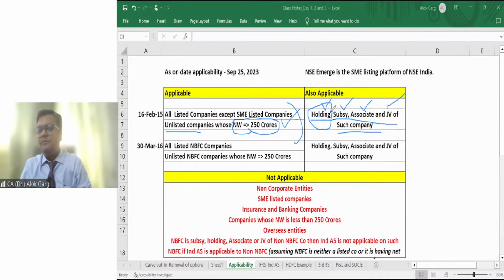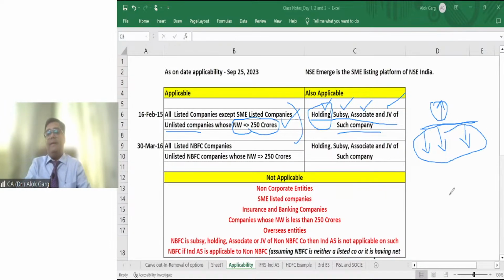Friends, I hope you are very clear about these three examples. So if Ind AS is applicable to a company, then it will be automatically applicable to its holding company. Upward and downward, it is applicable to the subsidiary, the JV, and the associate. Is that clear? So this is the company where Ind AS is applicable, and it will be automatically applicable to all these four kinds of entities.